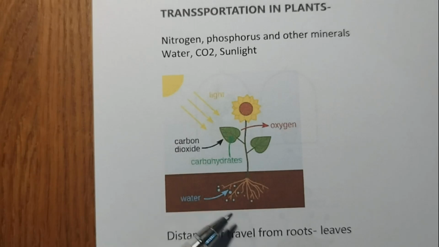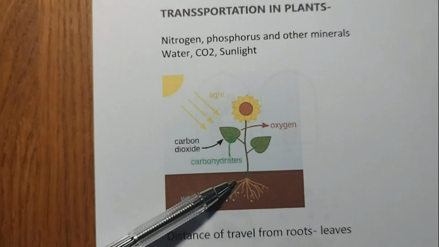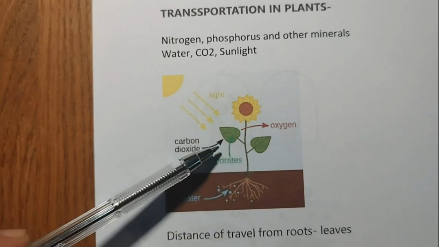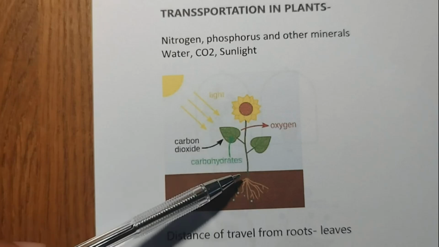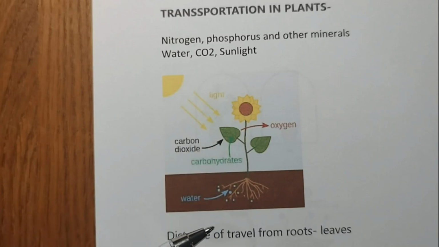The absorption of these substances occurs through the part that is in contact with soil. Okay, so that is the roots. If the distance between the soil-containing organ and chlorophyll is small, then the energy and the raw material can be easily transported between different parts.